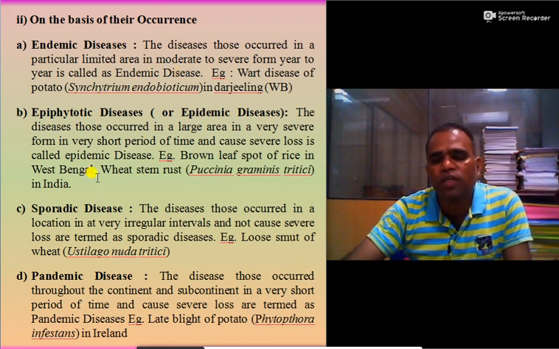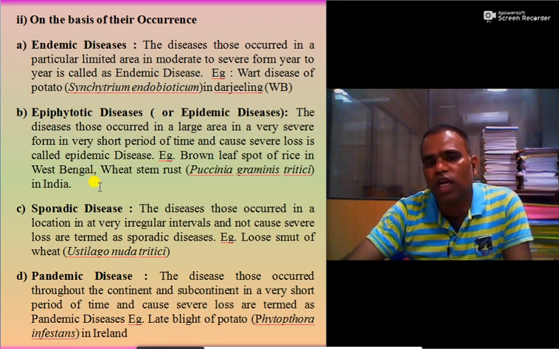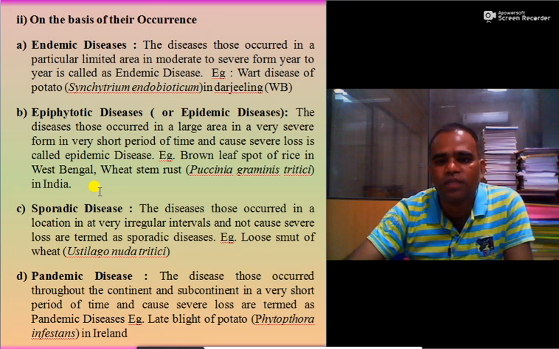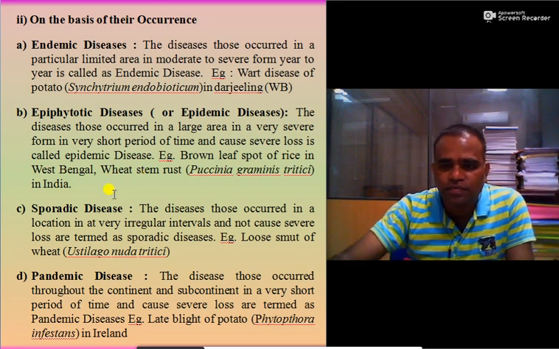Then the second one is epidemic or epiphytotic disease. The diseases that occur in a large area in a very severe form and in a very short period of time, which cause very severe loss, are called epidemic diseases. Examples are brown leaf spot of rice that occurred in West Bengal, and wheat stem rust, Puccinia graminis tritici, in India.